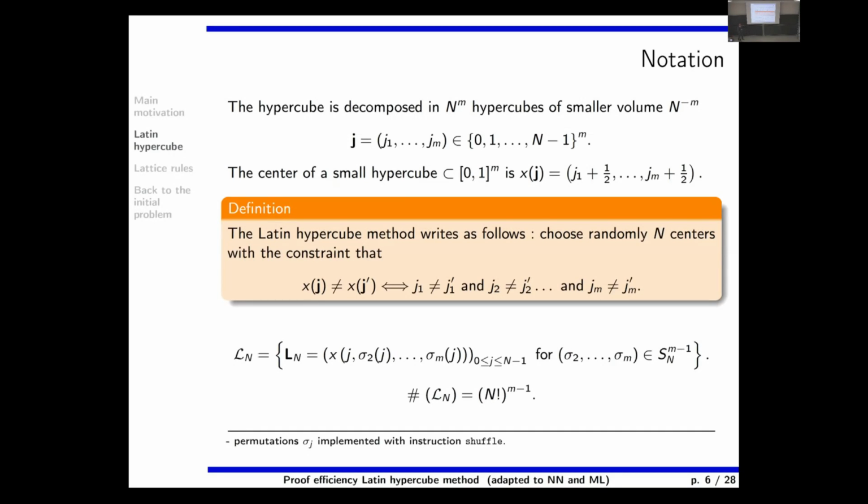And actually, it is the postdoc I was working with, who is very well versed in scientific computing, who showed us that this is a good idea, because for implementation it's super simple to implement a Latin hypercube with the instruction shuffle. So these are my notation. One Latin hypercube is noted like this, and the set of all Latin hypercubes is here.